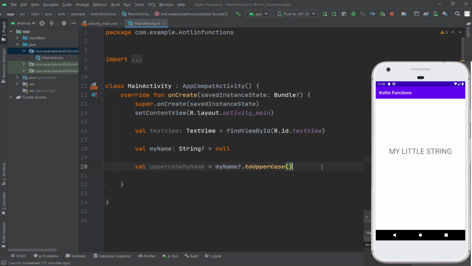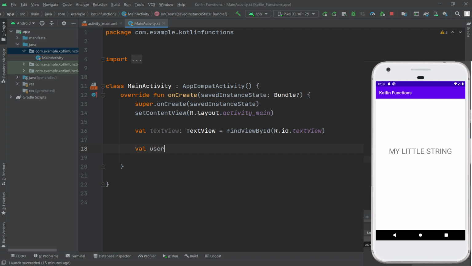Let's discuss the not null assertion here. A not null assertion removes all of the compiler restrictions from a nullable type, allowing it to be used in the same ways as a non-null type, even if it has been assigned a null value. The assertion is implemented using double exclamation marks after the variable.